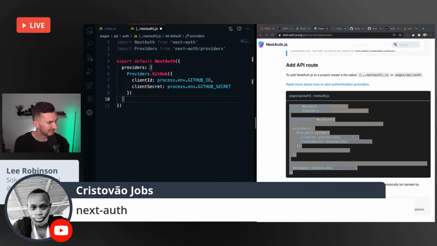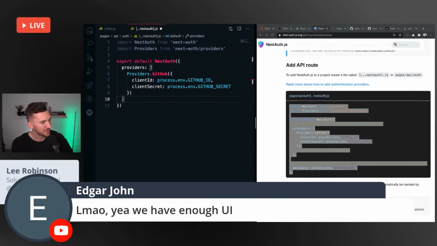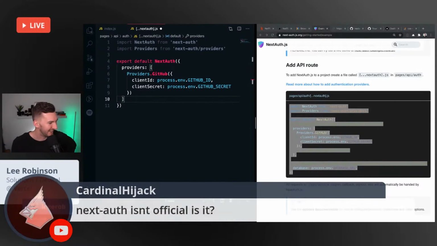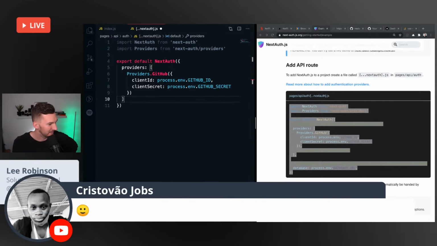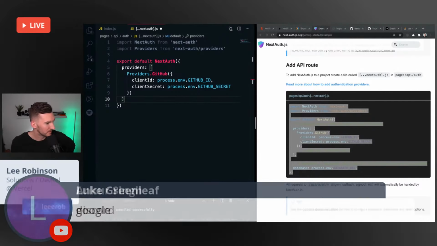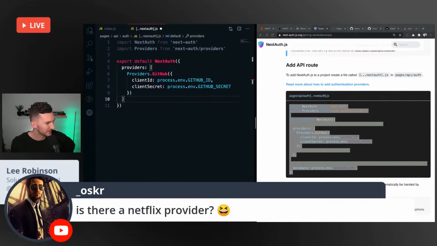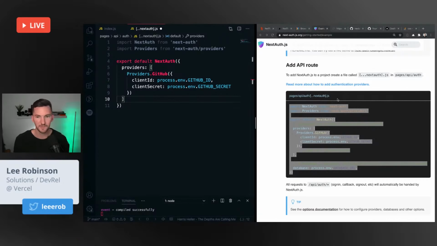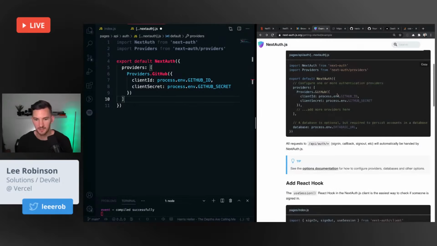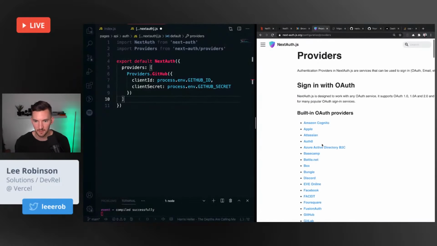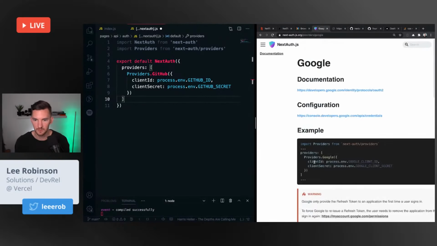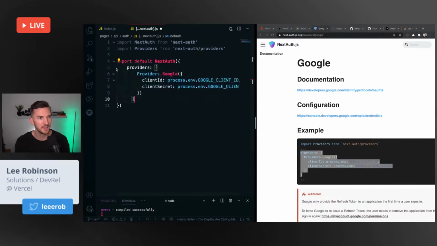Yes, people are excited about Auth. Yeah, people have seen enough UI here. Next Auth isn't official, but it is really nice. Google, Discord. Is there a Netflix provider? Okay, I see two requests for Google. Let's do that instead. Google, providers, copy, paste, save.